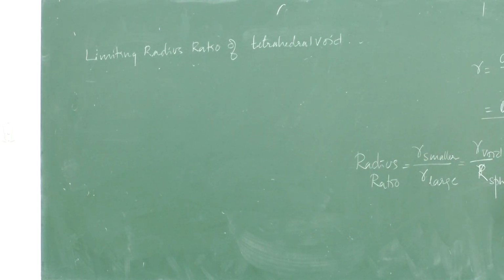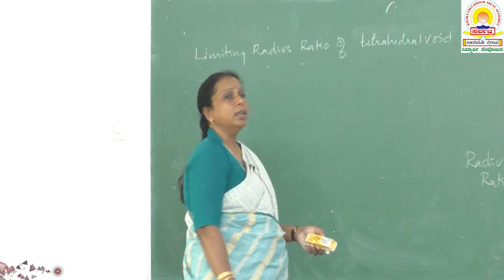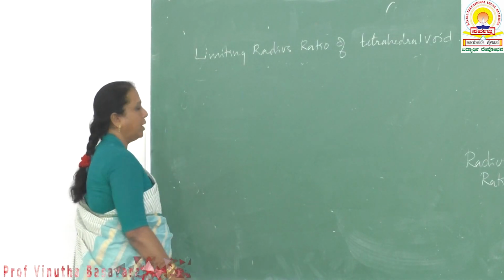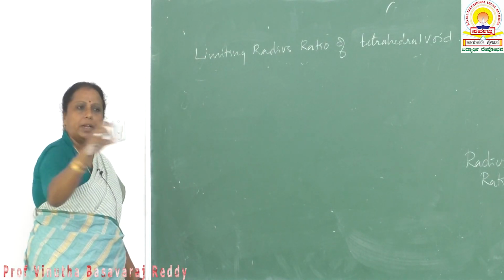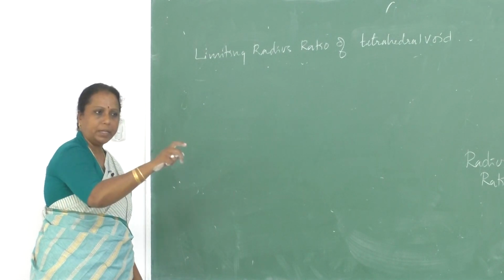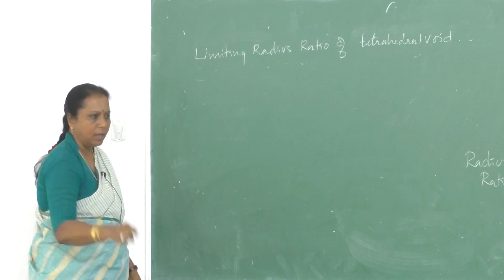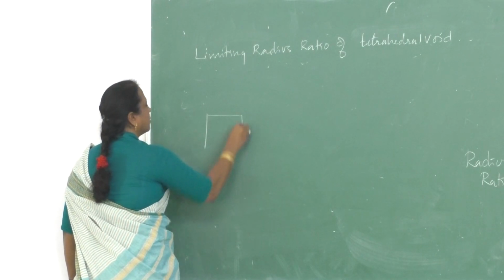Total number in an FCC unit cell, how many tetrahedral voids are present? 8 are there. Okay, there is one diagram drawn separately on the same page. I am going to take up that diagram.